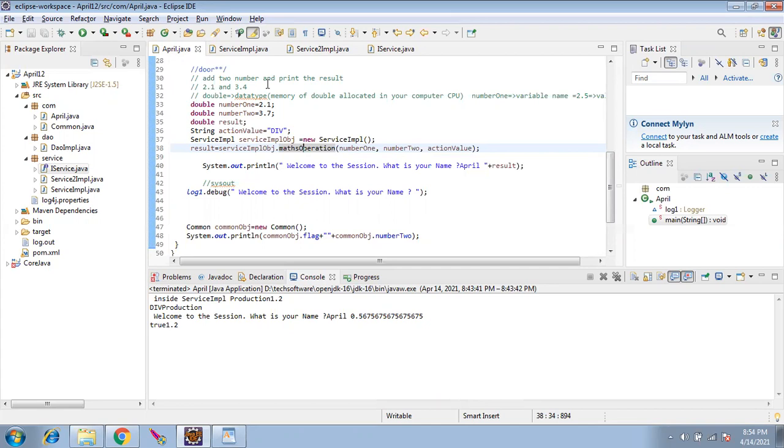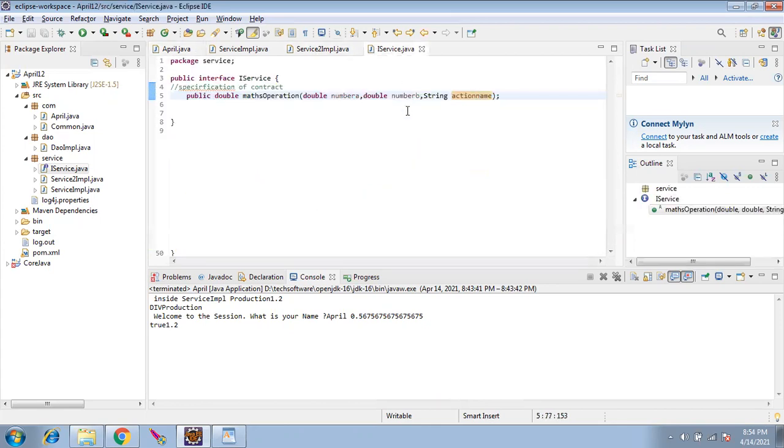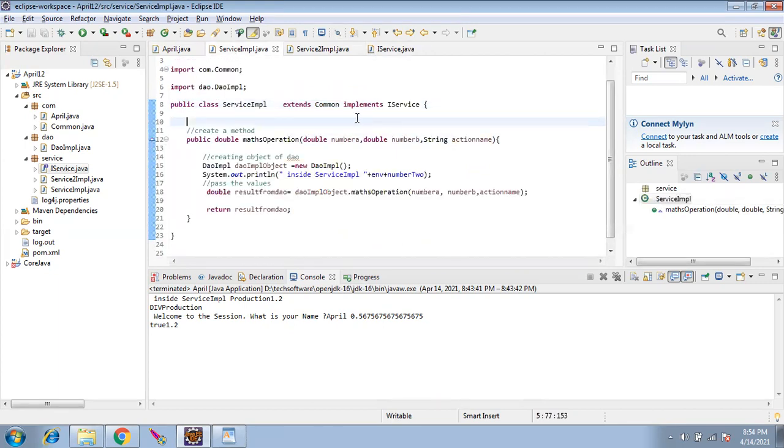So far, is it clear? The story of interface. Rajesh, could you please go to interface iService, the service? Extends means inheritance. Implements means interface. We are implementing the contract provided by this guy.